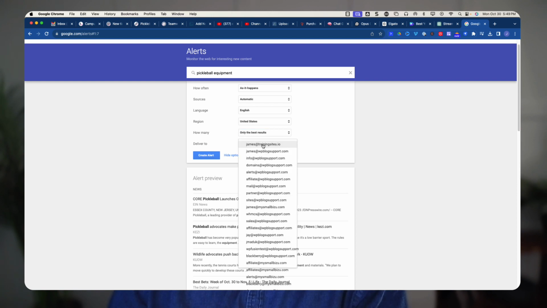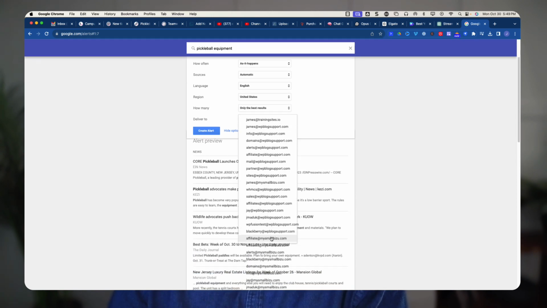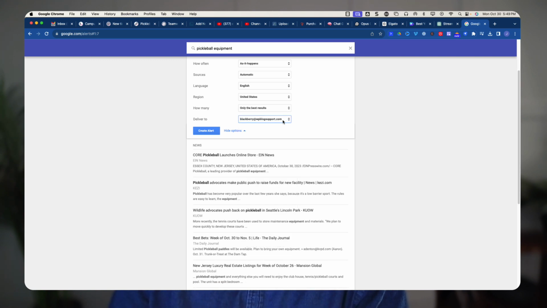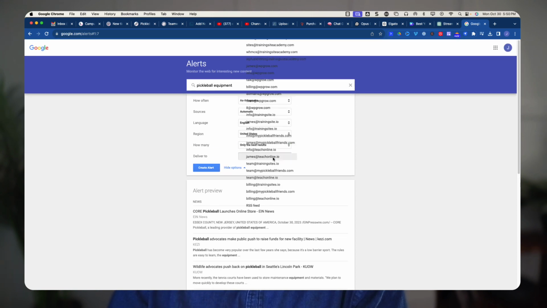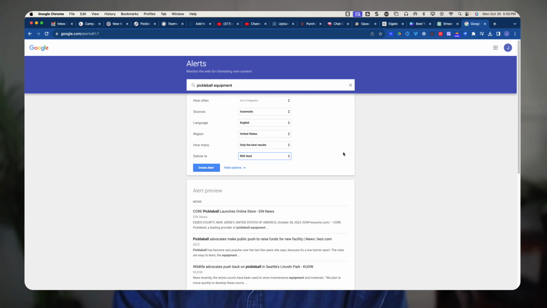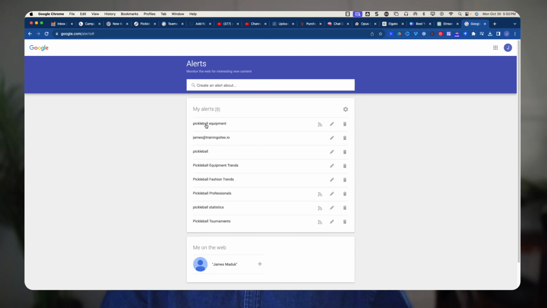I don't want that. So what I'm going to do is, I've got a lot of emails, so I'm going to have to take a second here, but what I'm going to do is just go down to the bottom, and this should show up at the bottom for you. There's one called RSS feed. So what's going to happen is all of these previews that come in regarding pickleball equipment, they're going to come to a thing called an RSS feed. So I'm going to create the alert. And what happens is I get a brand new alert. It's called pickleball equipment. And you'll see there's this little RSS feed icon right in the middle of the screen.